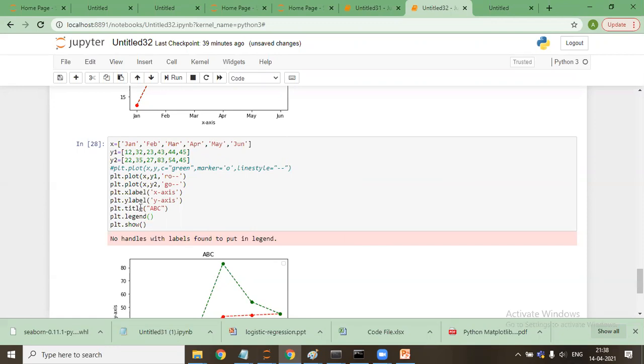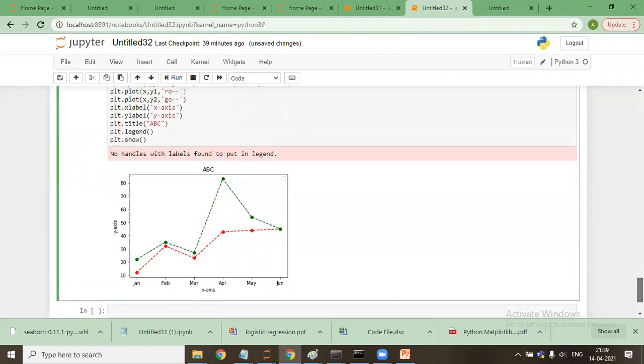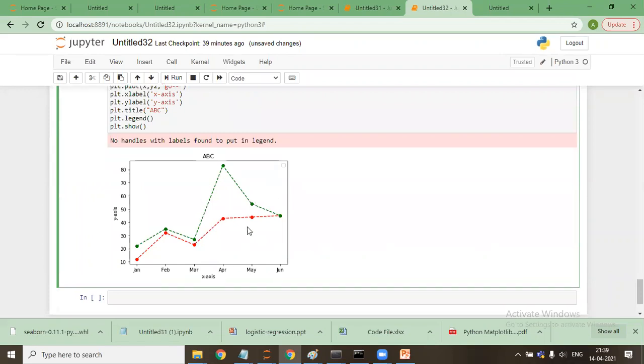So x label, y label, title, legend. Okay, it is saying no handles with the labels found. It is saying that we have not described any label to the lines. So let me tell you how it works.